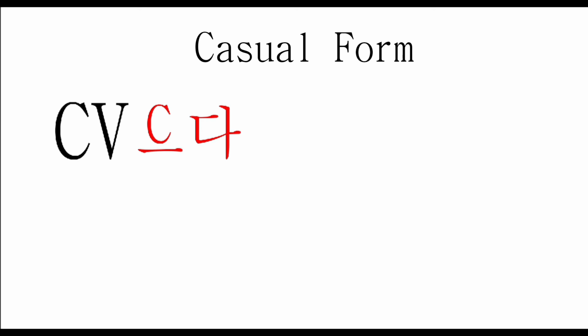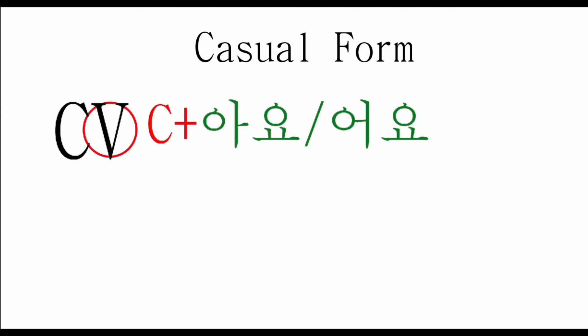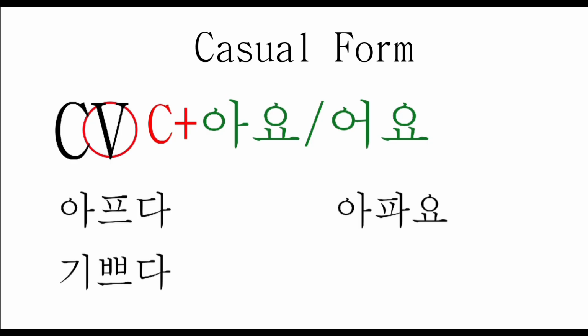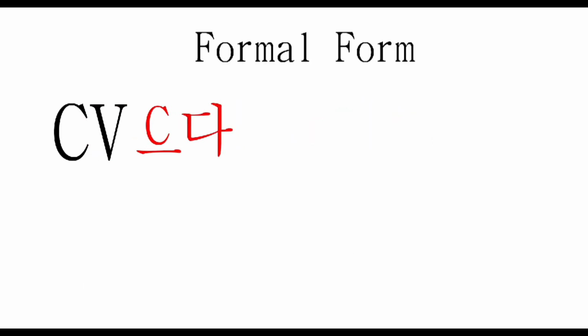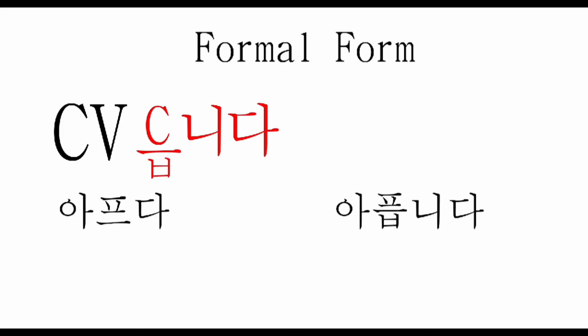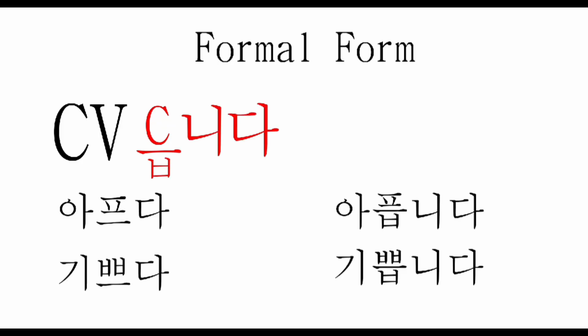In case there is any consonant other than ㄹ in the verb root as second syllable with the vowel 으, then the heavy and light vowel rule is applied according to the vowel in the first syllable and 으 is replaced by 아 or 어 accordingly. This is made when verb is treated colloquially. For example, 아프다, 아파요, 기쁘다, 기뻐요. However, in case of formal verbs, such verbs are treated normally. 아프다, 아픕니다, 기쁘다, 기쁩니다.